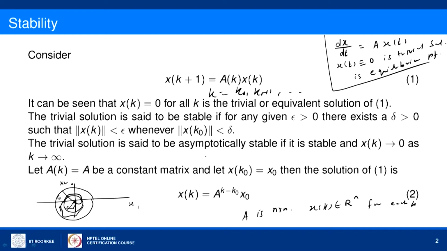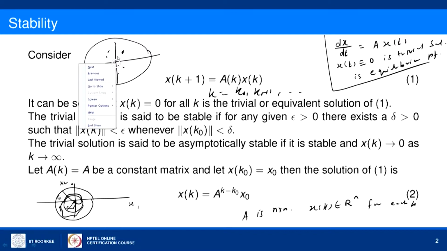In addition to that stability, if you also have that x of k tends to 0 as k tends to infinity, that is, as k becomes larger and larger, the initial point x of k naught and then x of k naught plus 1, k naught plus 2, etc. approach the origin, and finally reach the origin in the limiting case as k tends to infinity, then we say that the system is asymptotically stable.